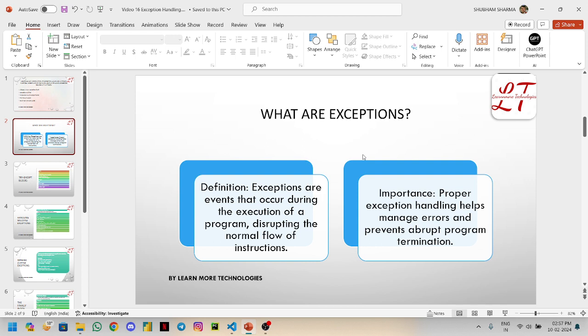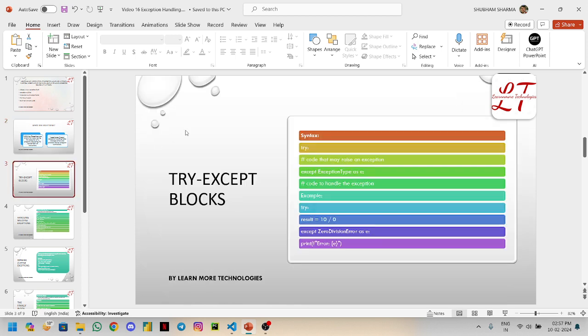And what is the importance of exceptions? Proper exception handling helps manage errors and prevent abrupt program termination. Now we will move on to the try except block. The try except block is a construct in Python used for handling exceptions. It allows us to write code that might raise an error in the execution of our program.